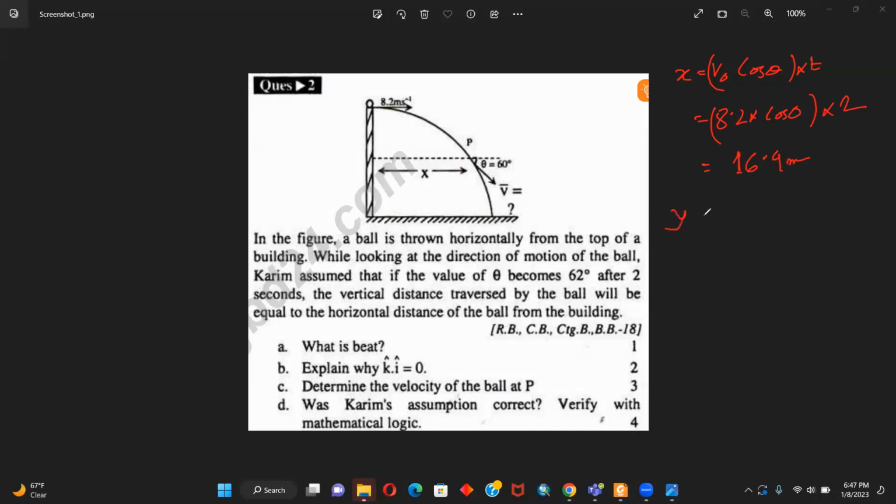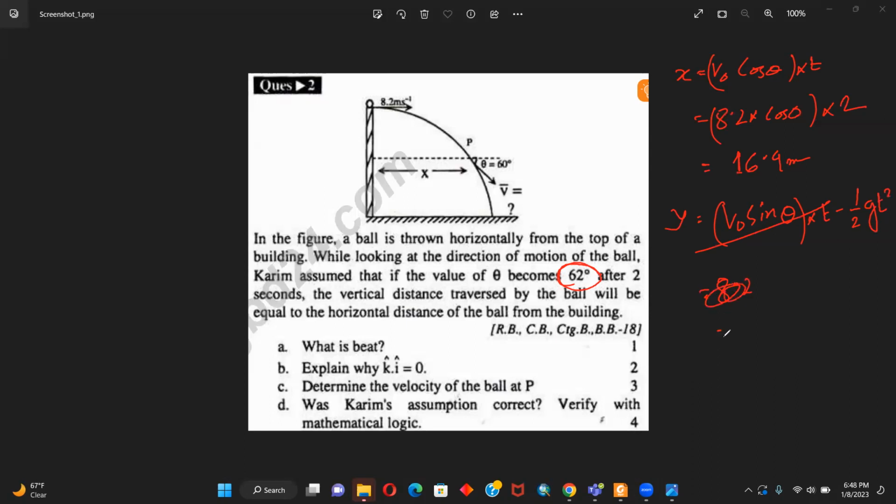Now for y we have v0 sine theta t minus half gt squared. Why is the angle needed at all? Anyway. So sine 0 is 0, so this will cancel out.